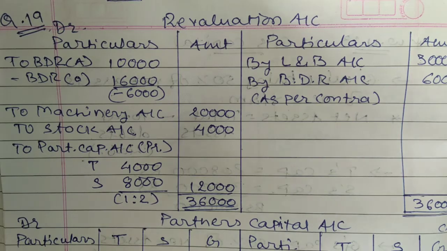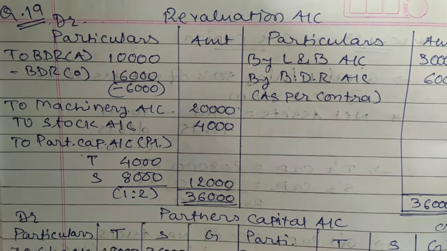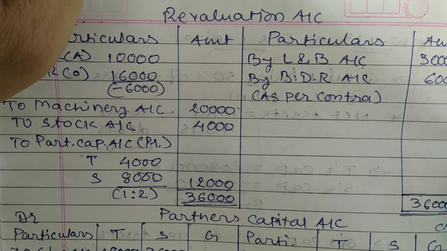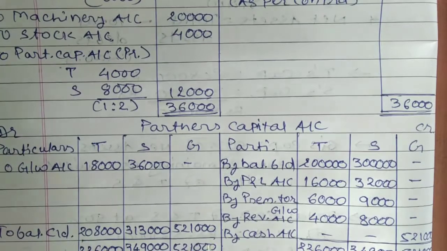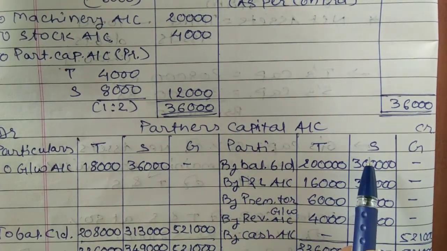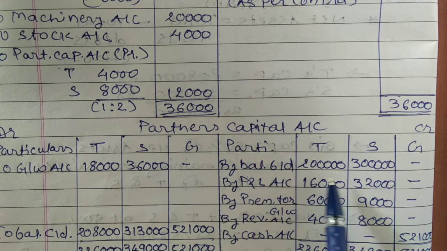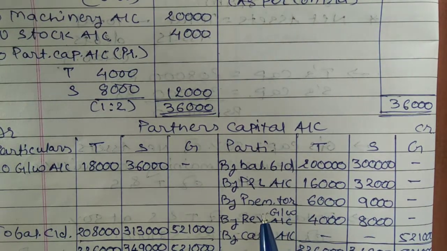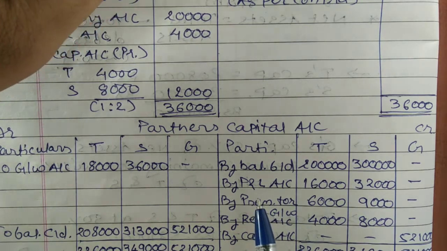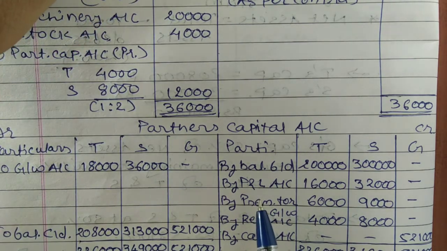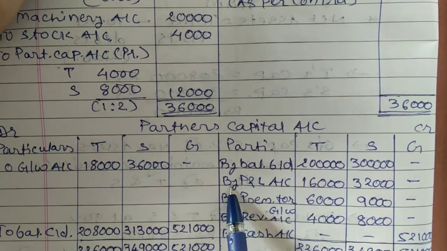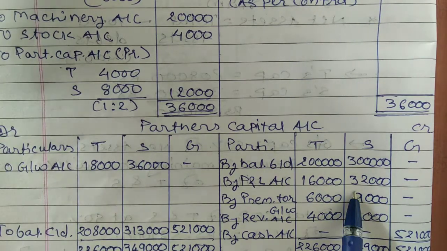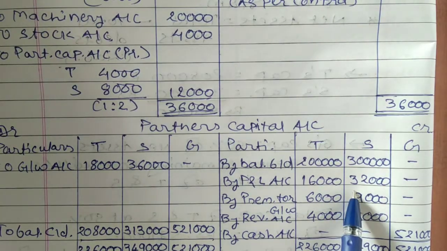So students, starting from the liability side of your balance sheet, first information, that is your capital which is given to you. Tappu and Sonu, the amount is 2 lakh and 3 lakh. Capital will be directly recorded to your partners' capital account, credit side, that is by balance brought down 2 lakh and 3 lakh. Now let us move to your P&L account, credit balance. That is your accumulated profit. Our old profit sharing ratio between Tappu and Sonu is 1:2. The amount of accumulated profit of the P&L account is going to be distributed among Tappu and Sonu in old profit sharing ratio, that is 1:2, on partners' capital account, credit side.